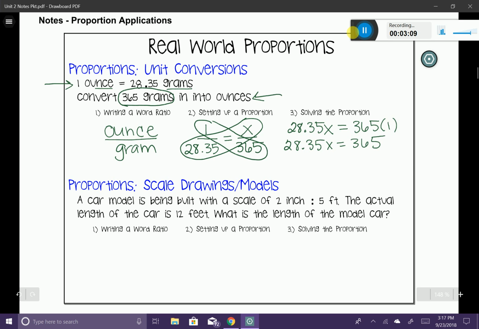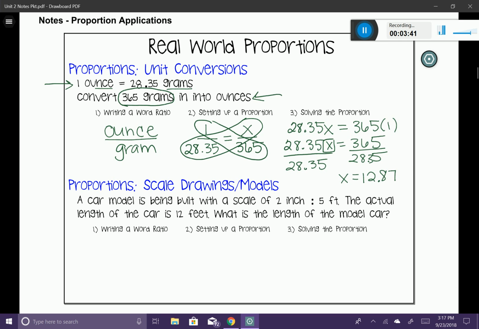If you remember, we're trying to solve for our variable x, so I'm going to divide both sides by that 28.35. And I'm going to use my calculator to calculate 365 divided by 28.35, to give me x is equal to about 12.87.